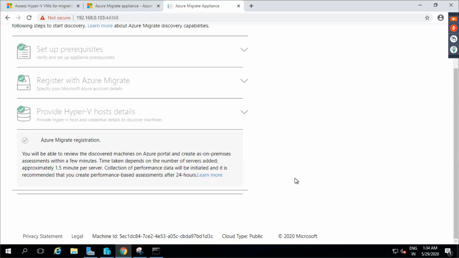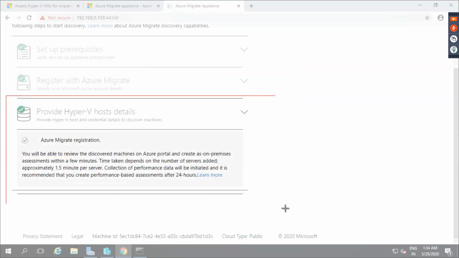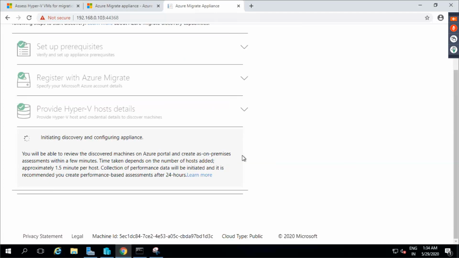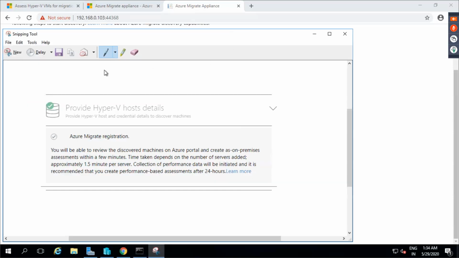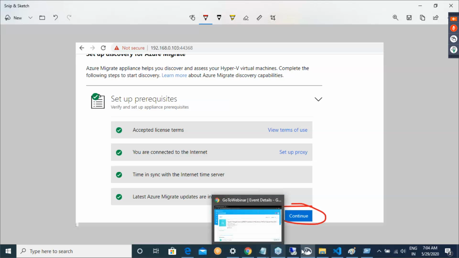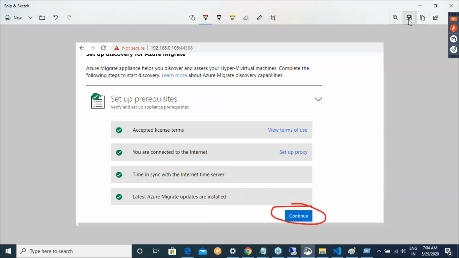Done. Now, if you see what it is telling us, you will be able to review the discovered machines on the Azure portal. Once you set up everything correctly, then you will get this option. We have to wait approximately 6 minutes for this whole process to happen. After that, there is no need for me to worry about this. I can do the rest of the stuff from Azure itself.